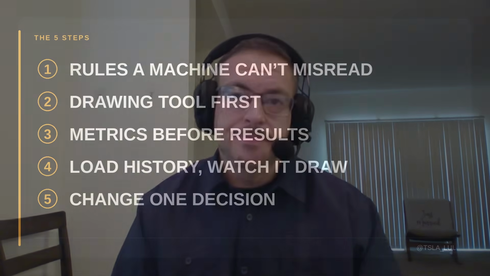5 steps. Write your rules until a machine can't misread them. Build the drawing tool first. Decide what you're measuring before you measure it. Load your history and watch it draw. And let the numbers change exactly one decision. Run that on your own model. It costs you a weekend, but it'll tell you more about your trading than the last year of screenshots did.